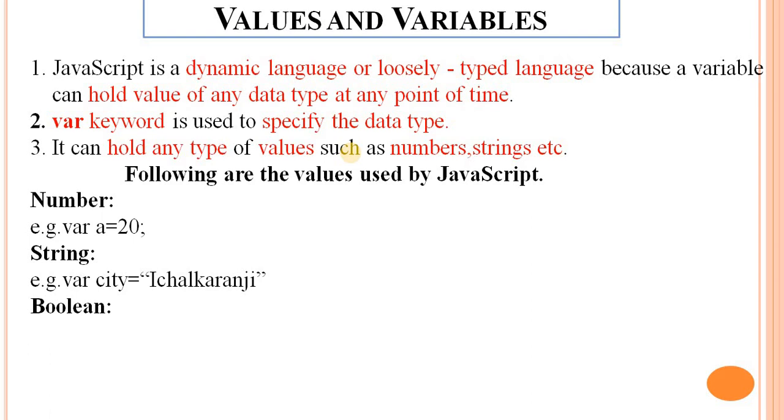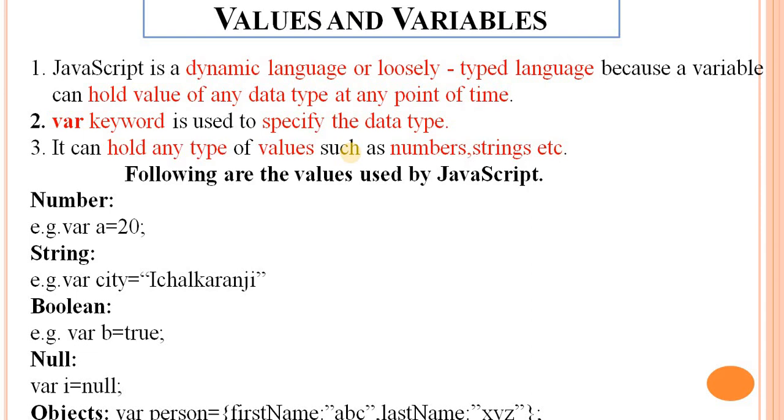Next is boolean. Boolean is a value that is either true or false, which is represented as 0 or non-zero. For example, var b is equal to true. Null means nothing. Var i is equal to null. Null means no value at all, or nothing.